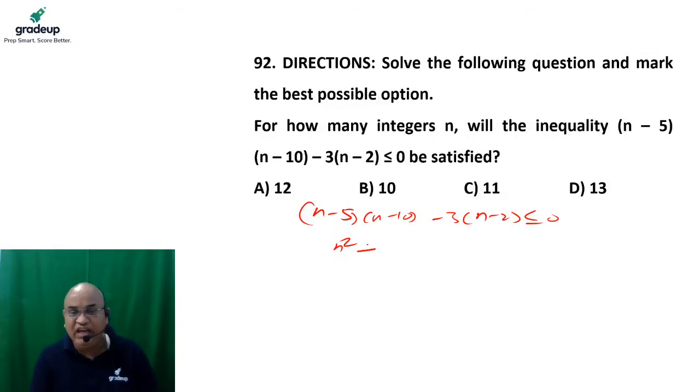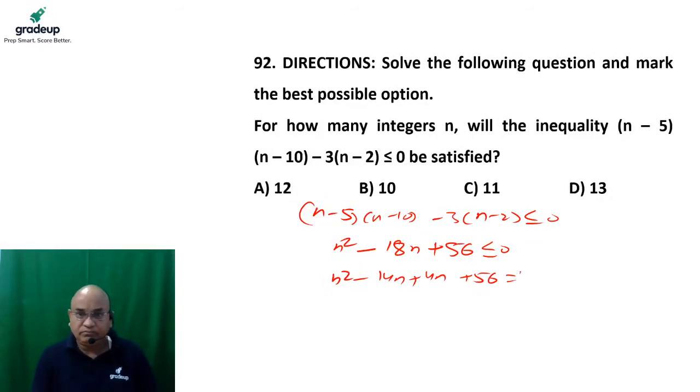N square minus 5 and 10 is 15n negative, and 3n negative, so total 18n, and it is nothing but 10 5s are 50 plus 3 2s are 6. It is nothing but 56. If we open this equation, then the equation would be in this form. Now it can be written as n square minus 14n minus 4n plus 56, because 14 4s are 56, and 14 plus 4 is 18.